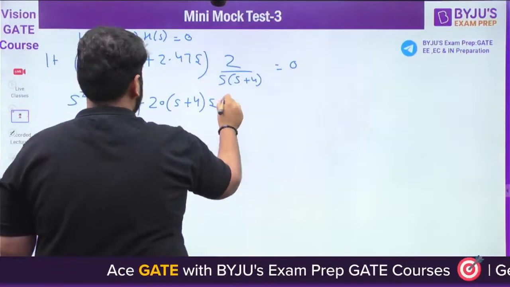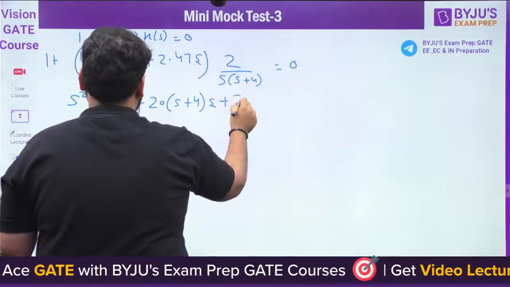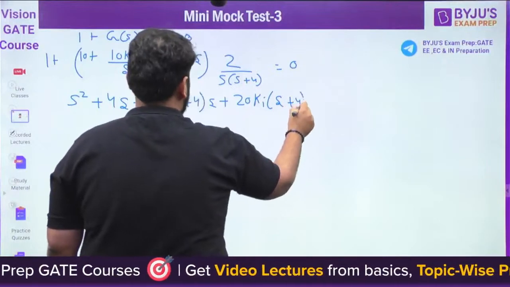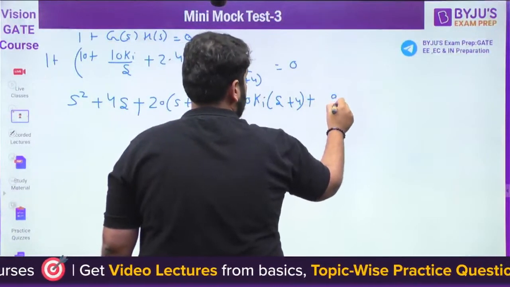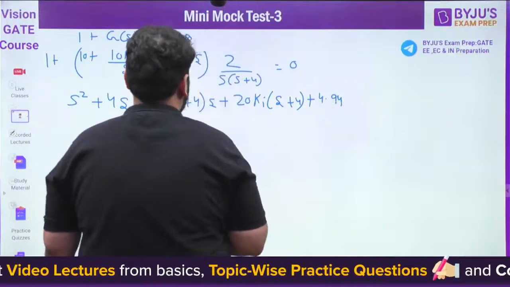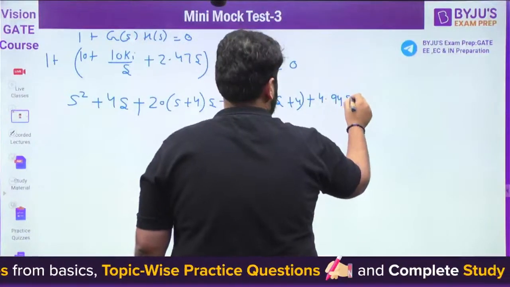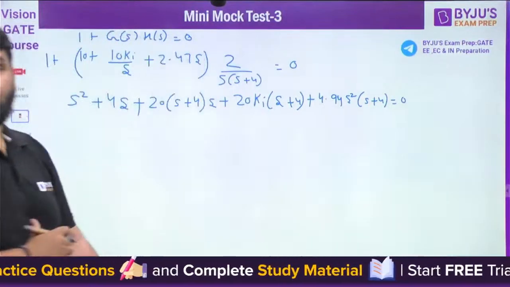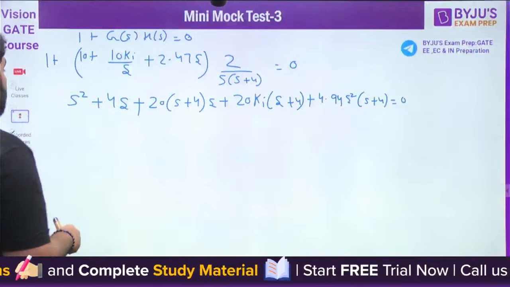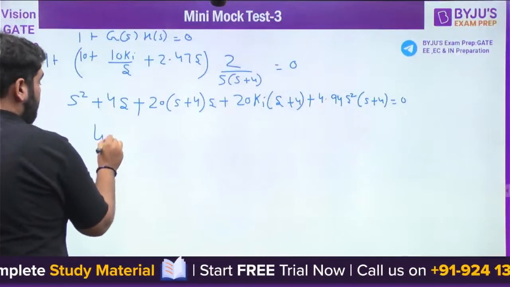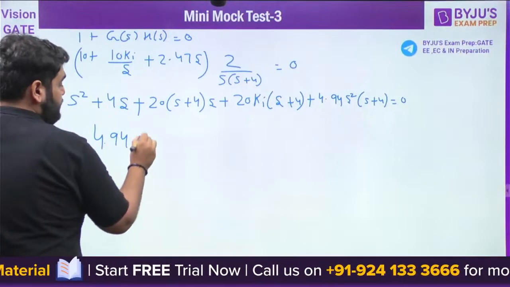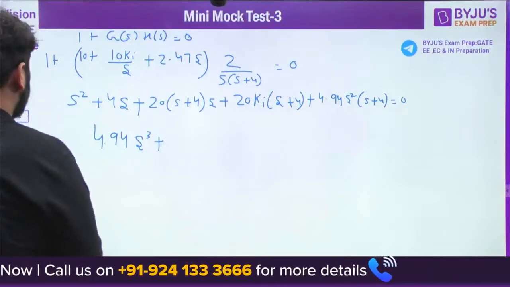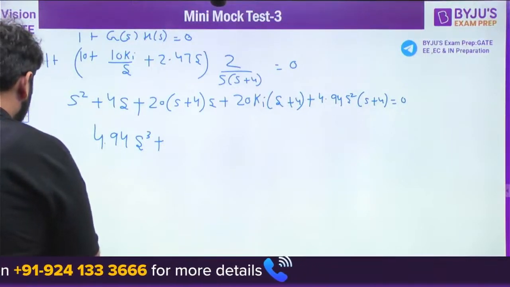If there is some calculation mistake, you can tell me. So it comes out to be 20 Ki times S plus 4, and here it will be 4.94 S square times S plus 4. Okay, it comes out to be this way. Any doubt here? Now we can solve this thing. So it will be 4.94 S cube plus 4 multiplied by 4.94. I can do this and then plus 1, right?